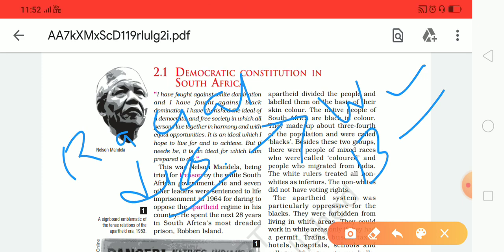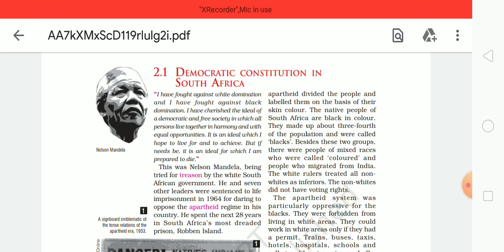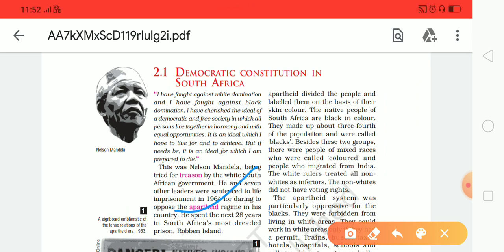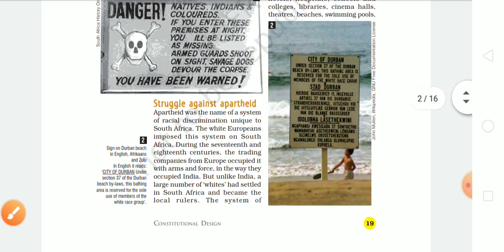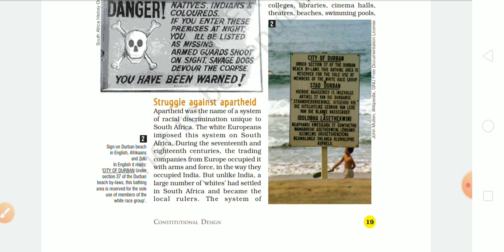Nelson Mandela opposed this apartheid system, and due to this he was imprisoned for treason, because apartheid policies were applied by the white community to the black ones. He was imprisoned for 28 years, and continued his struggle against the apartheid system.